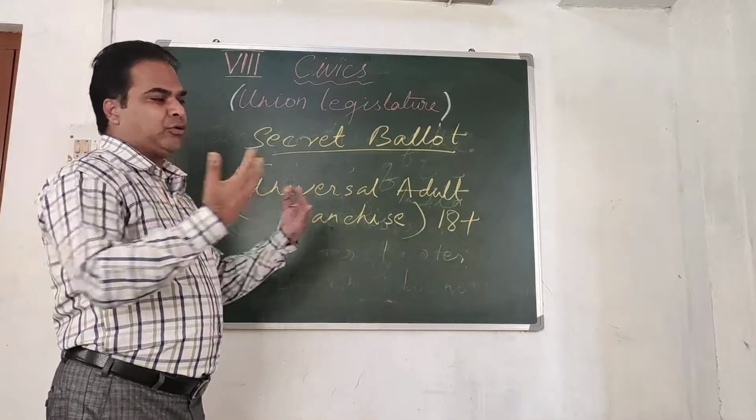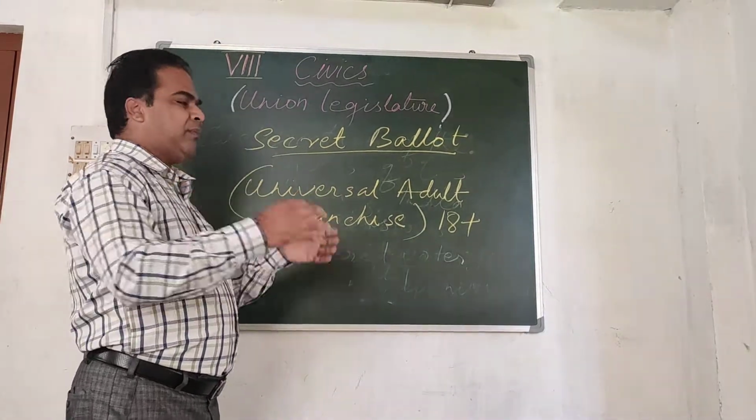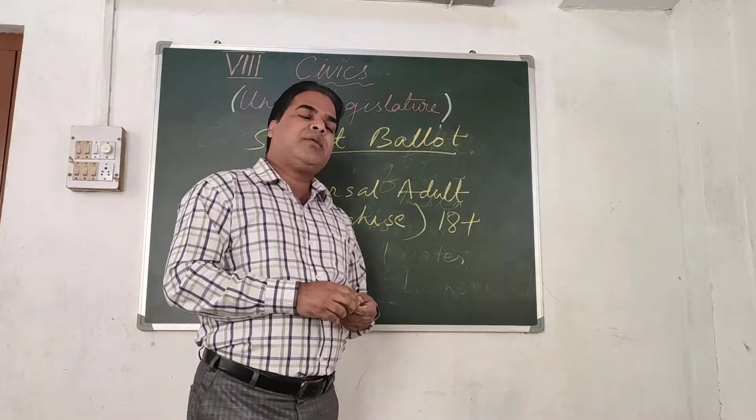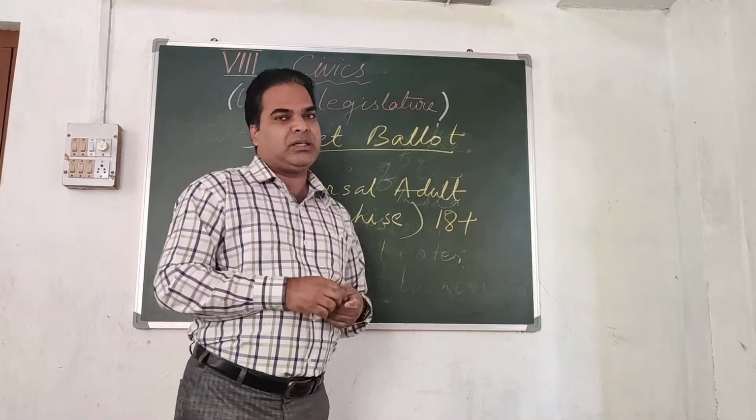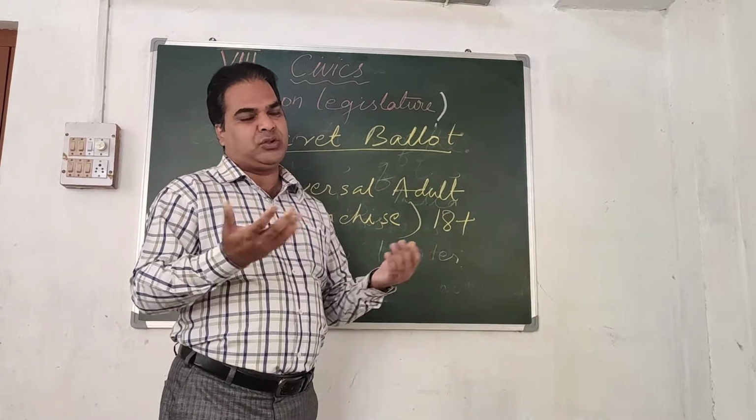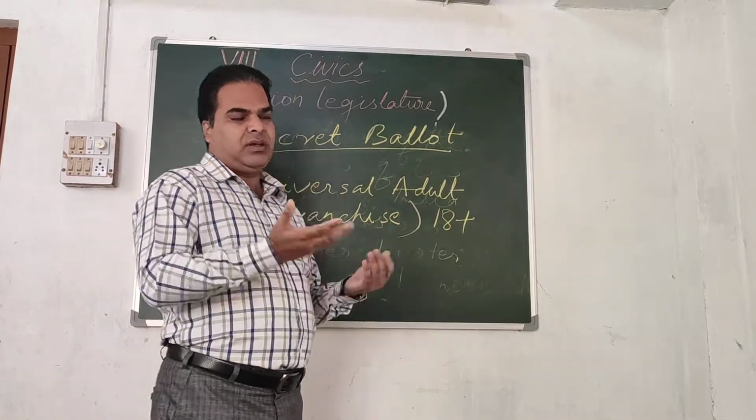So suppose I go to vote, I will enter the room and according to my choice, I will press the button of one of the candidates. So my vote is cast.